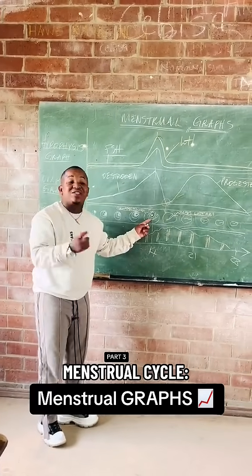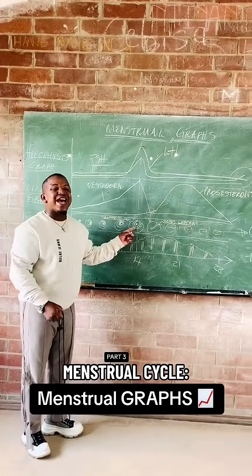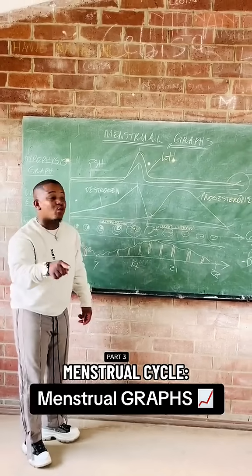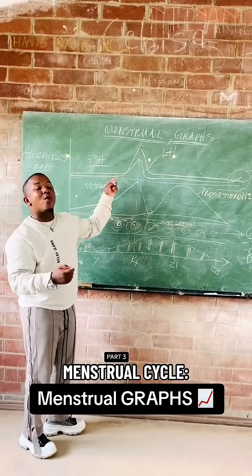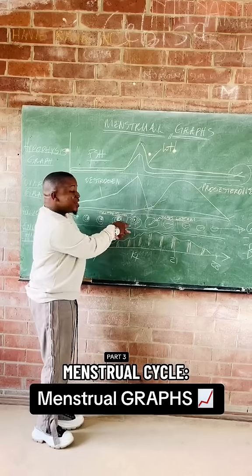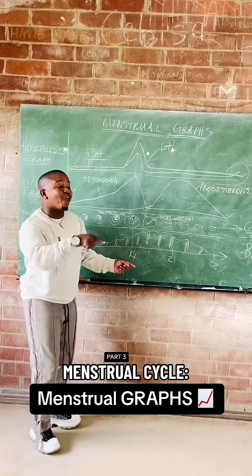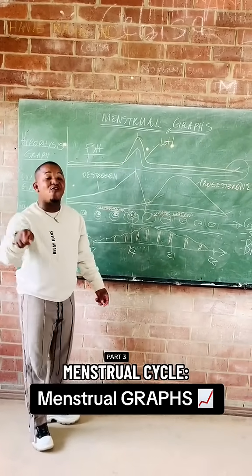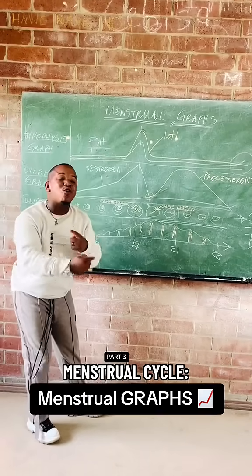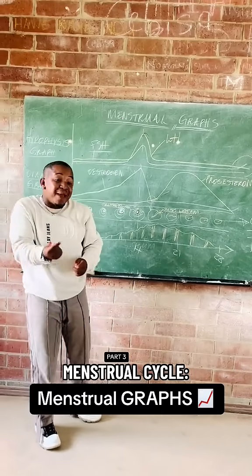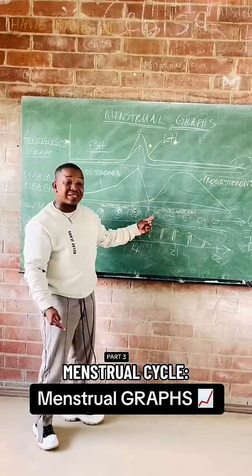So the mature graafian follicle ruptures. What causes the graafian follicle to rupture? LH increases around day 12, day 13, and this stimulates the graafian follicle to rupture. Therefore, it stimulates the process of ovulation. Then LH says, I am not done with you. I am now going to convert you from an empty ruptured graafian follicle into a corpus luteum.